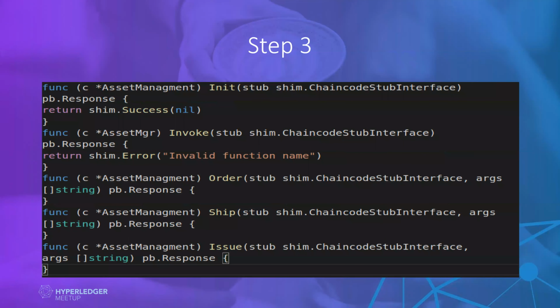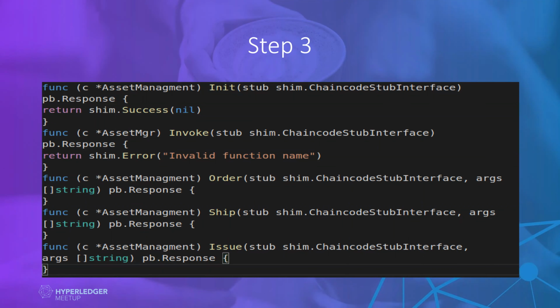Then in the third step, as I told you, we have to implement these two methods. Then I decide what operations I will be performing for the chaincode. Like I showed, I will be ordering, then the equipment company will be shipping that, and then the inventory management team will be issuing that equipment to the hospital.